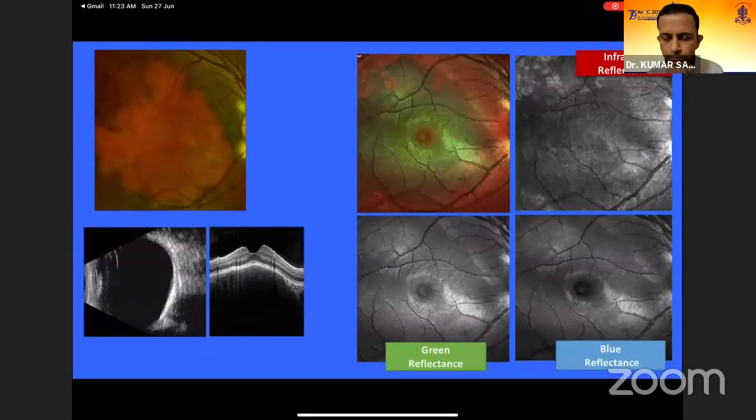The infrared reflectance shows a hyporeflectivity because of the trabecular spongy bony meshwork present in the tumor area, which has highly vascular channels that are always connected with the high vascular flow of the choroidal blood vessels, which mask the infrared laser light so that it appears as hyporeflectance. The green and blue reflectance don't show any obvious changes.